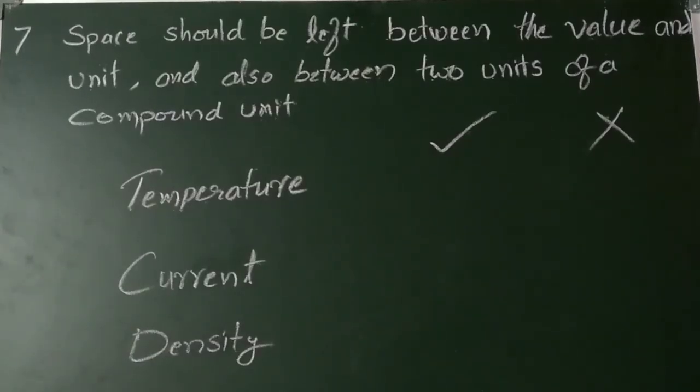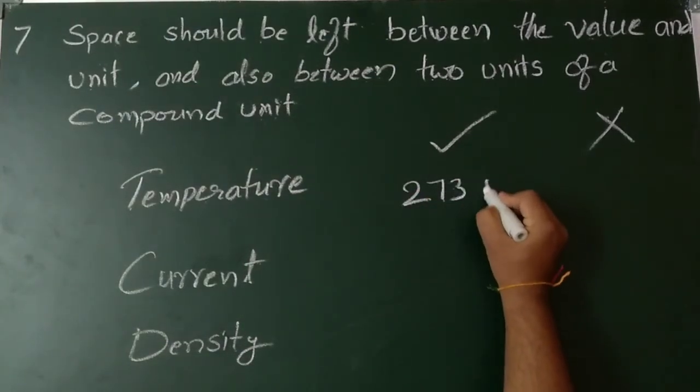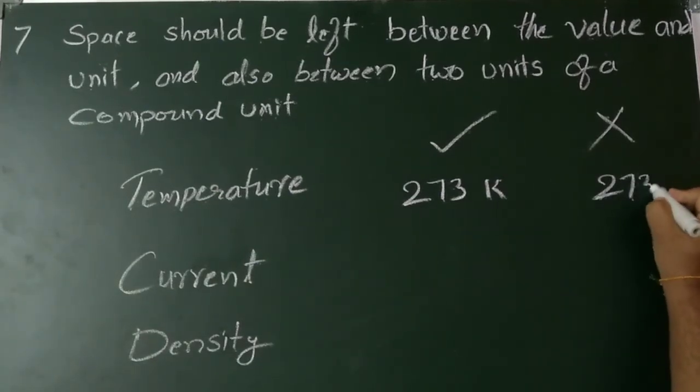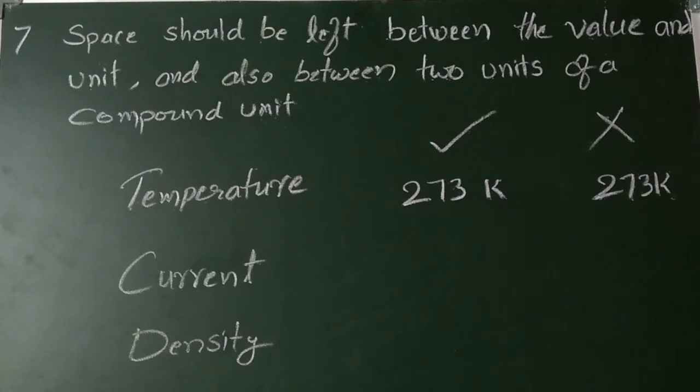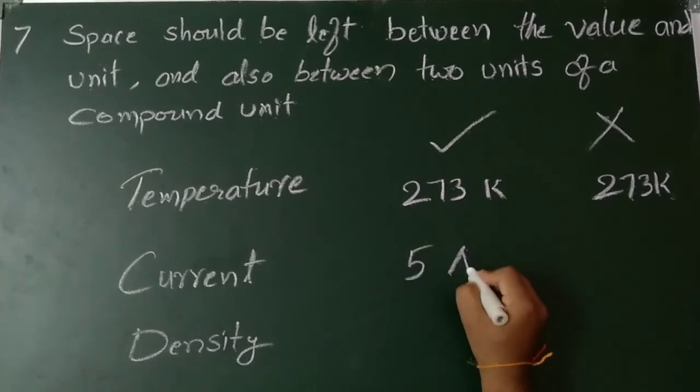Seventh rule. Space should be left between the value and unit, and also between the two units of a compound unit. So temperature, everybody I think you know. So we'll use Kelvin. Suppose 273 space capital K. Suppose if I write it without space, it is wrong. So current, I think everybody you know, ampere. Suppose 5 amperes, space.